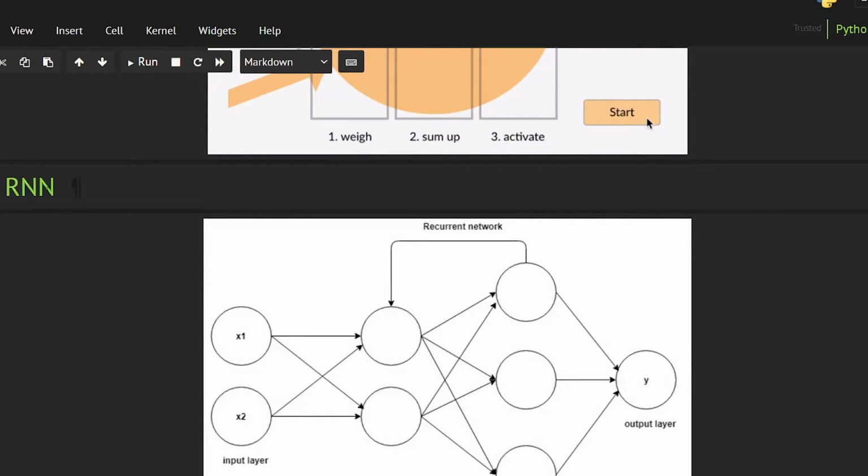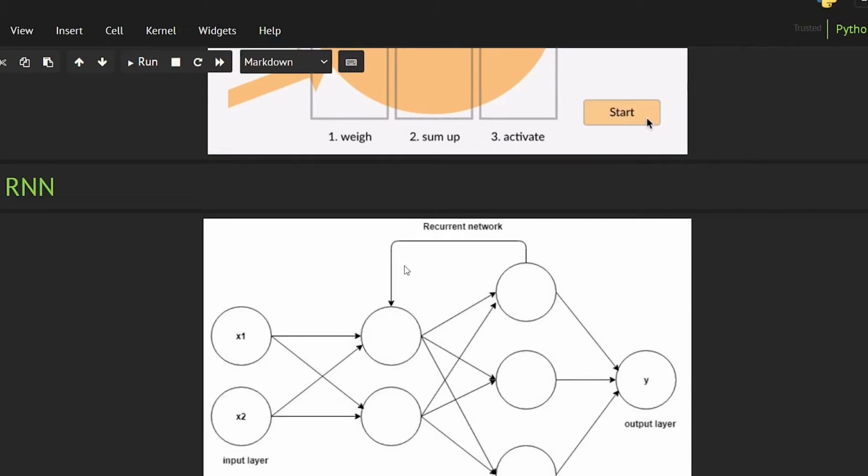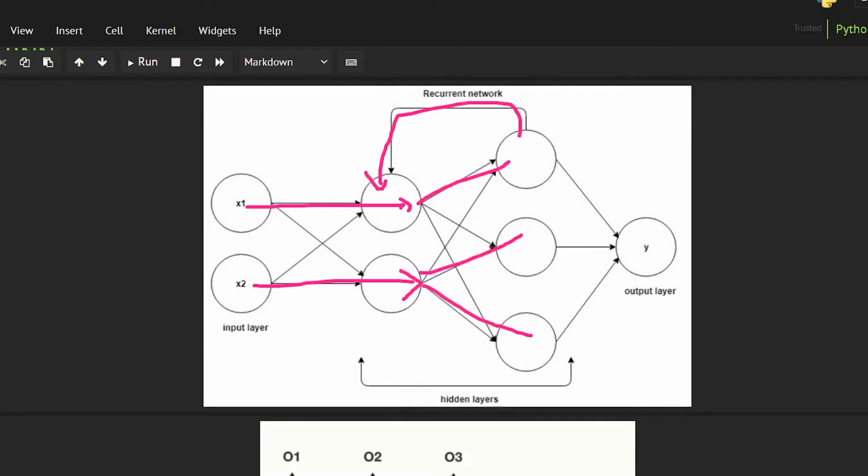What we have next is the RNN, called the recurrent neural network. In the simple ANN, we just pass the values to the next layer, then pass the values to the next layer, and so on. But in the RNN we do not only do this. Let's suppose this is the input. We generate some output from this part, and then the output of this again goes back into this part. This helps in natural language processing, which is why we use RNN there.